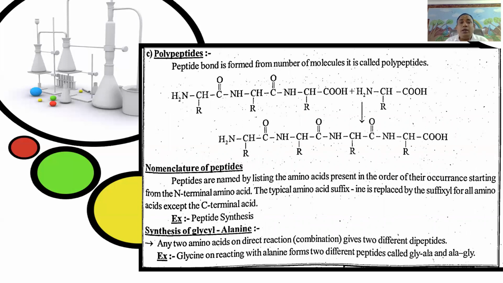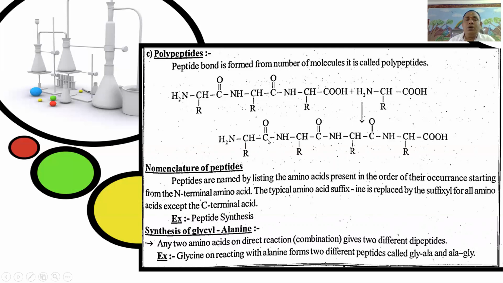Next, polypeptides. Polypeptides means peptide bonds are formed from a number of molecules of alpha amino acids. It is called a polypeptide. Example, RCHNH2 C double bond O NHCHR C double bond O NHCHR COOH plus alpha amino acid RCHNH2 COOH forms a polypeptide.